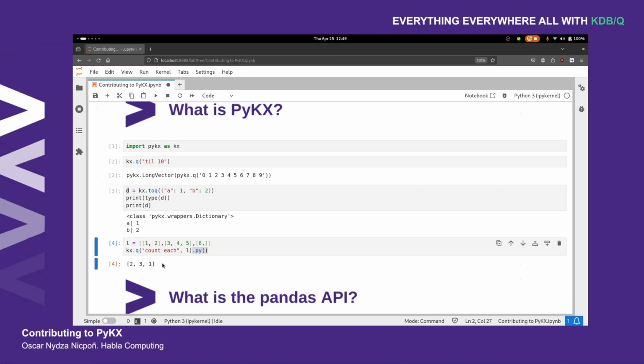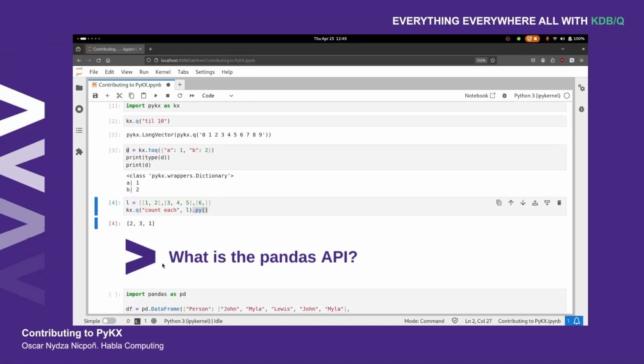Next up, what is the Pandas API, right? The Pandas API is a part of the PyKX library that aims to provide a drop-in replacement for pandas functions in PyKX. Say, for example, that you had a full pandas workflow and you wanted to migrate that to PyKX to leverage the speed advantages that you may be getting.